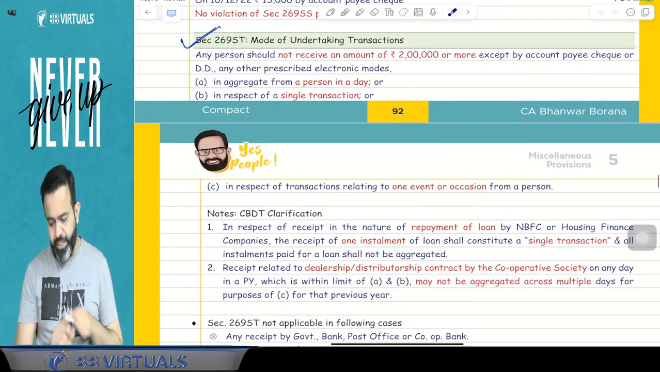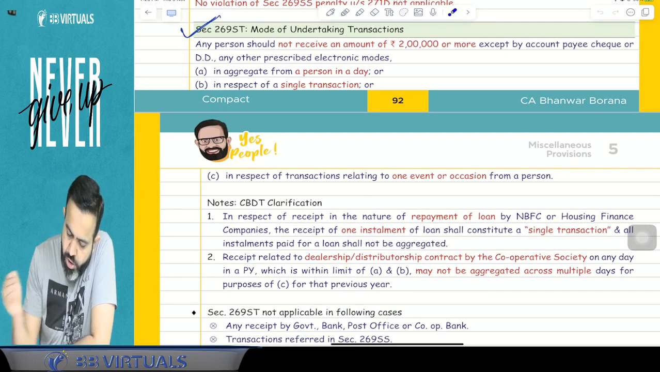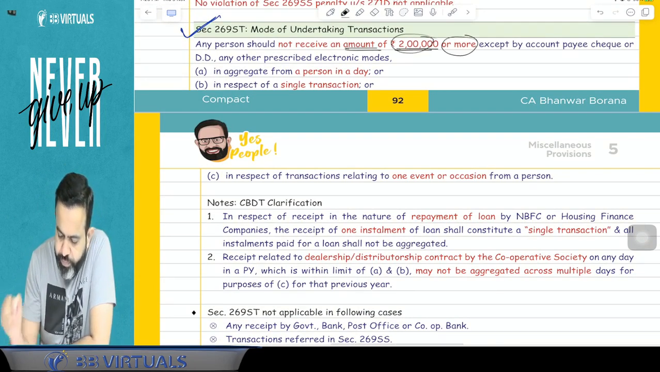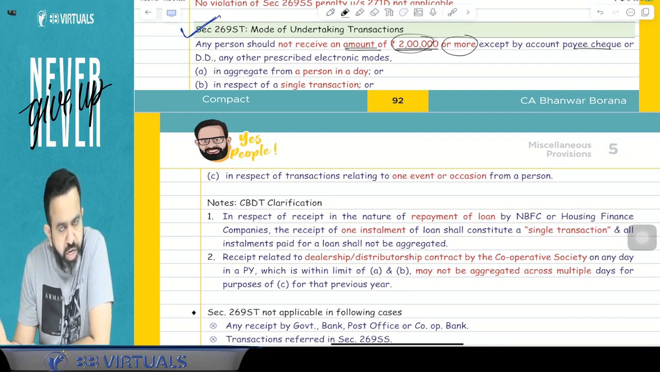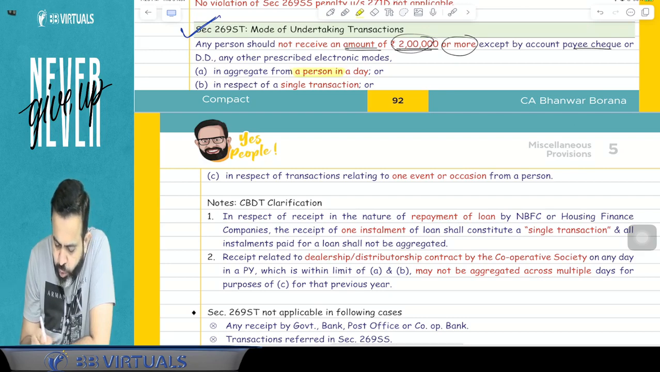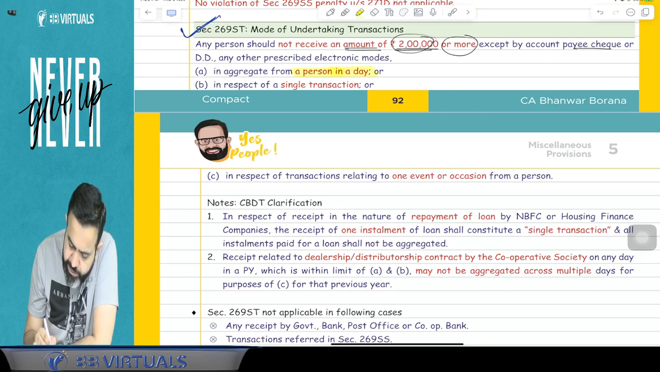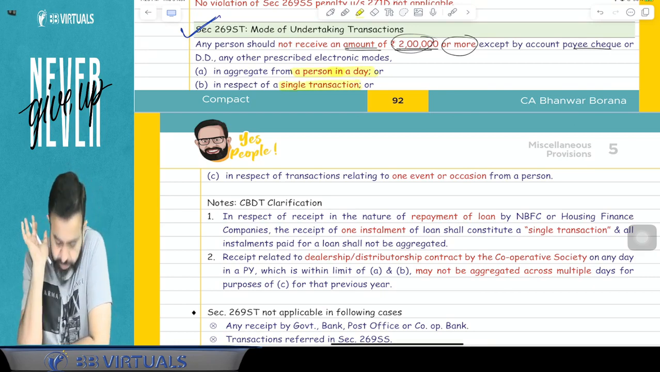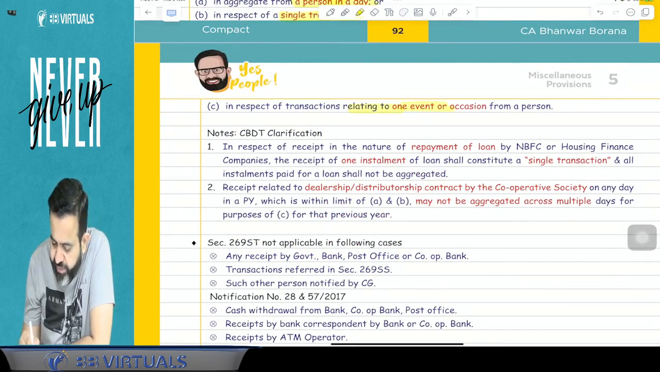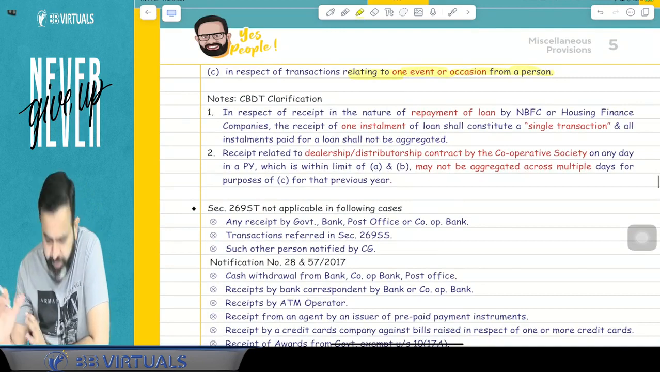What this section says, try to understand. Guys, any person should not receive any amount of 2 lakh rupees or more except by account payee cheque, account payee demand draft, or any mode of electronic clearing system, in aggregate from a person in a day, means in a single day, in respect of a single transaction, or in respect of transactions relating to one event or occasion from a person. Now guys, there is one CBDT clarification.